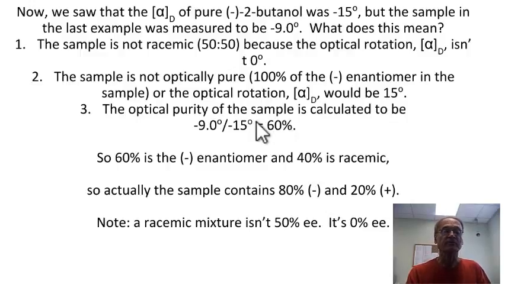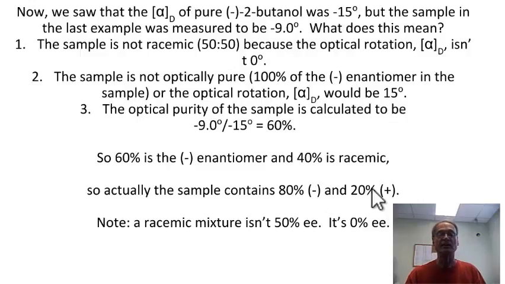Now, what does that mean? Well, that means that 60% of it is the minus isomer, because it's obviously more negative than positive, since the answer came out negative. So it's 60% of the negative enantiomer. What's the other 40%? Well, the other 40% isn't the positive isomer. The other 40% is racemic. So it's 60% pure negative and 40% racemic, which means that half of that 40%, or 20%, is also negative, and the other half, or 20%, is positive. So in total, it's 60% negative plus 20% negative, and then 20% positive. So 80% total negative, 20% total positive.